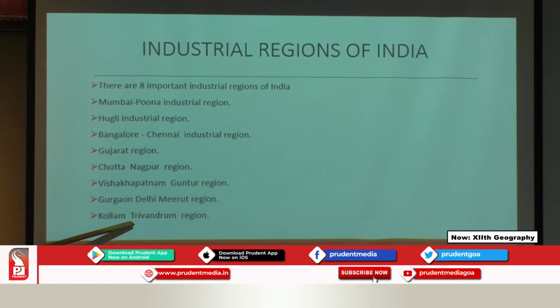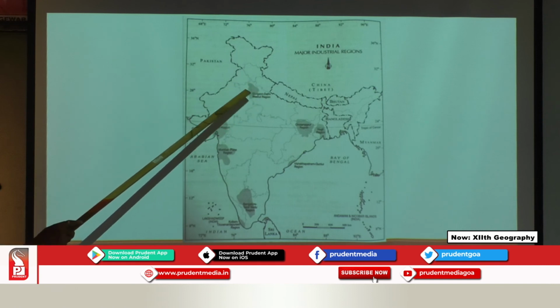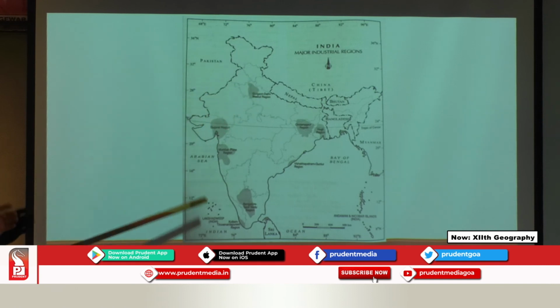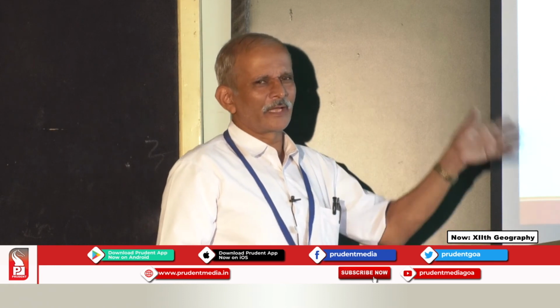And Kollam Trivandrum region is famous for, we can say, cotton textile industries and so on, and that will be giving you the idea about how these industrial regions are there. So it is my request to you, remember the map of India. Once you remember the map of India, you know what localities are there.